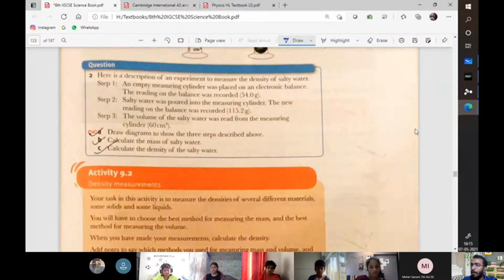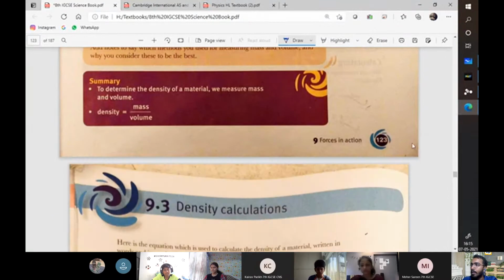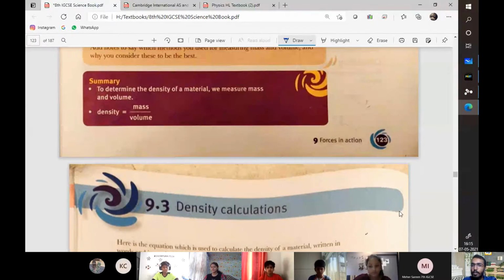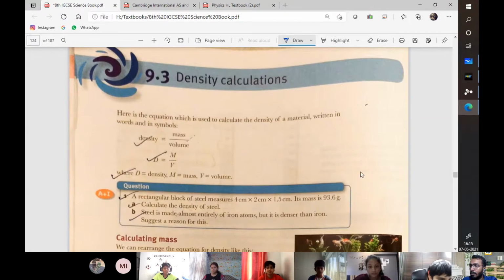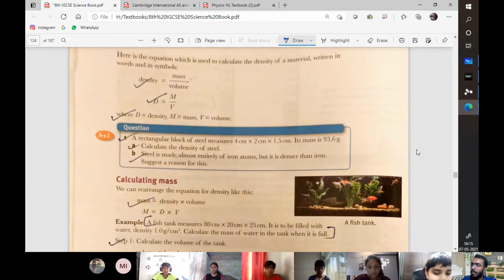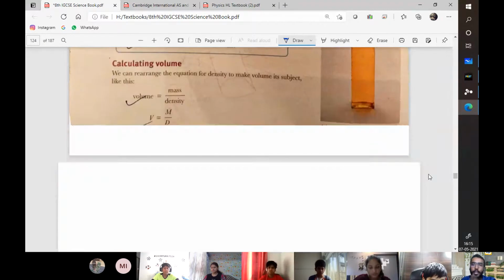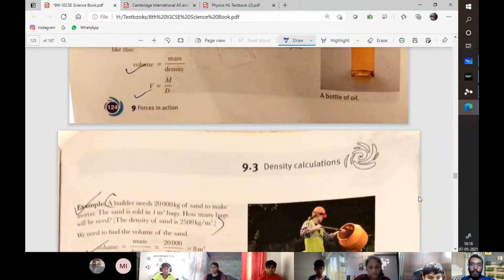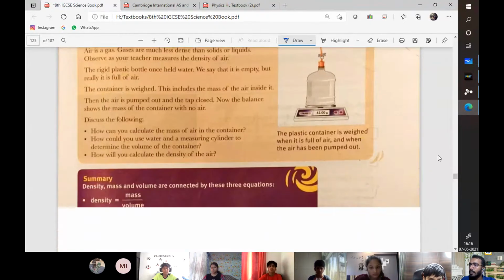Now, moving on, for irregular objects, this is how you will determine the volume. Furthermore, density calculations, this entire part is based on the calculations. Like I said, I will be sharing the worksheet. In the previous session, already two previous sessions are spent solving worksheets with you guys, so I won't spend that time right now.